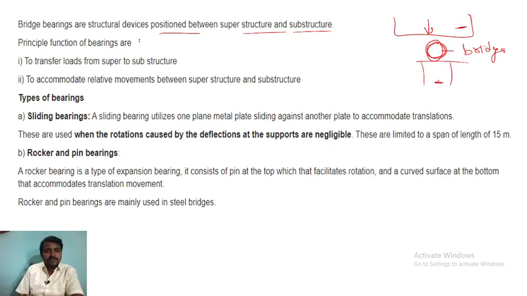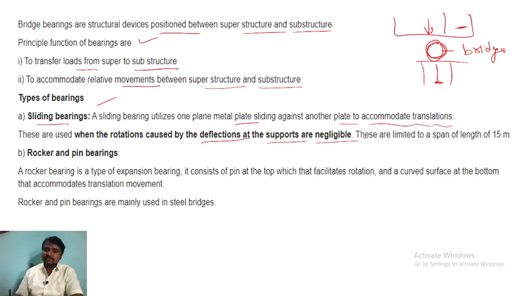So the principal functions of bearings are what? Transfer the load from the superstructure to the substructure, and accommodate relative movement between superstructure and substructure, right? Above the ground level is the superstructure, below is the substructure. Types of bearings: sliding bearing. Sliding bearings utilize one plain metal plate sliding against another plate to accommodate translation. These are used where the rotations caused by deflection at the support are negligible. These are limited to a span length of 15 meters. So this is the sliding bearing.